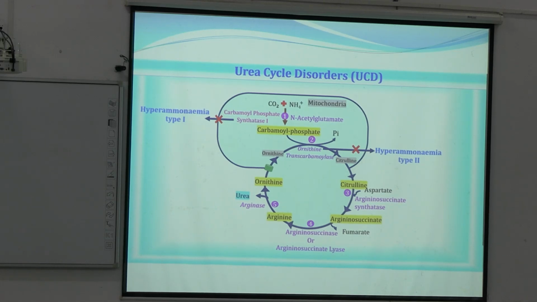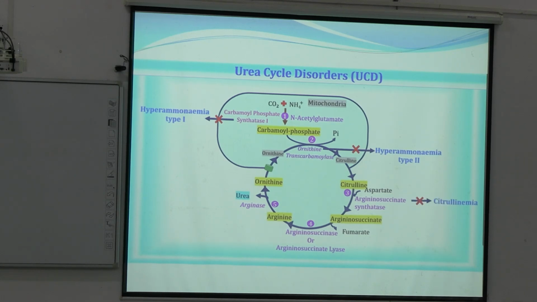It is a direct hyperammonemia. Here, in case of hyperammonemia type 2, ornithine transcarbamylase will not be present, so carbamoyl phosphate can be produced. But in case of hyperammonemia type 1, only the concentration of ammonium ion will increase.